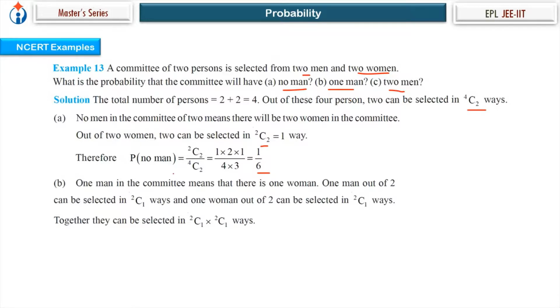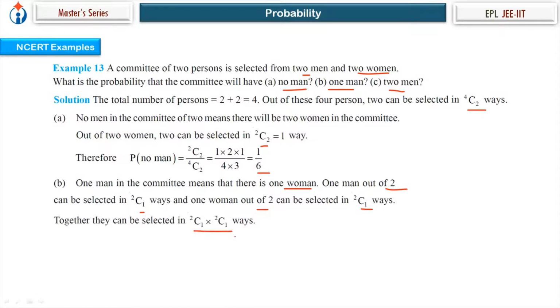Next, 1 man. Now 1 man in the committee means there is 1 woman and 1 man. So 1 man out of 2, number of ways of selection is 2C1. 1 woman out of 2, 2C1. So this and this, principle of multiplication of counting. Together they can be selected in 2C1 into 2C1 ways.